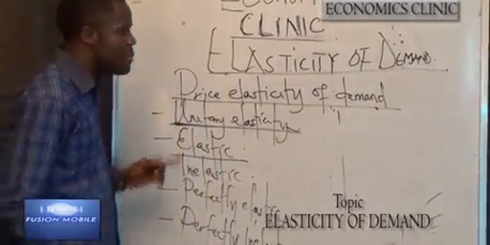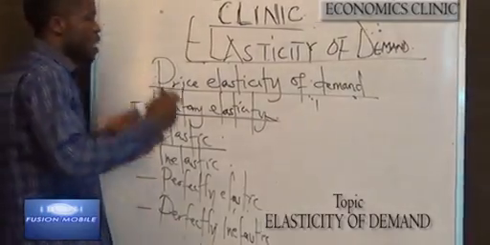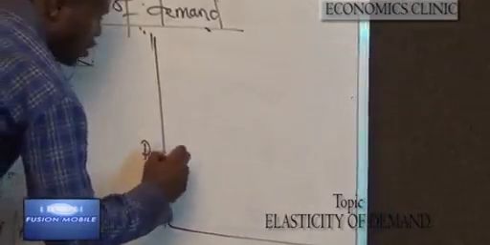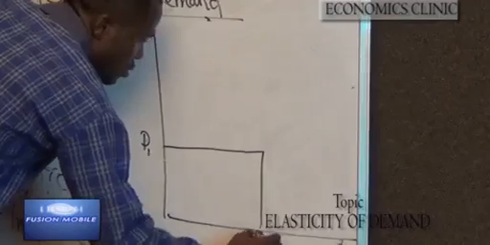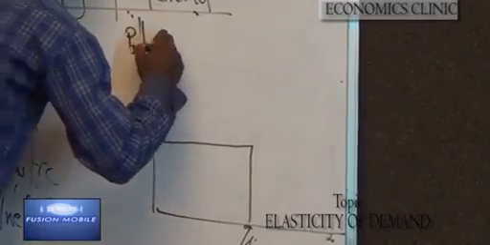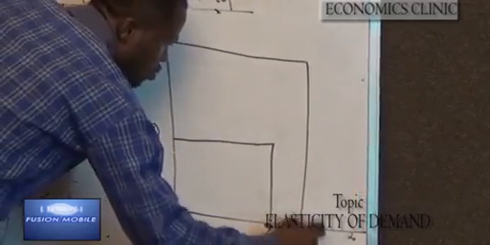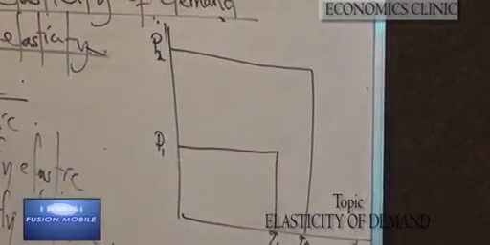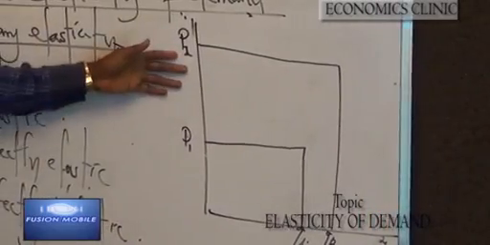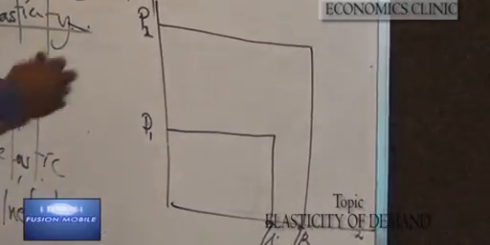This can be graphically represented on a graph where you have price 1 drawn to meet Q1, then price 2 drawn at far distance to price 1 to Q2. From here we can see that a greater change in price led to a smaller percentage change in quantity demanded.